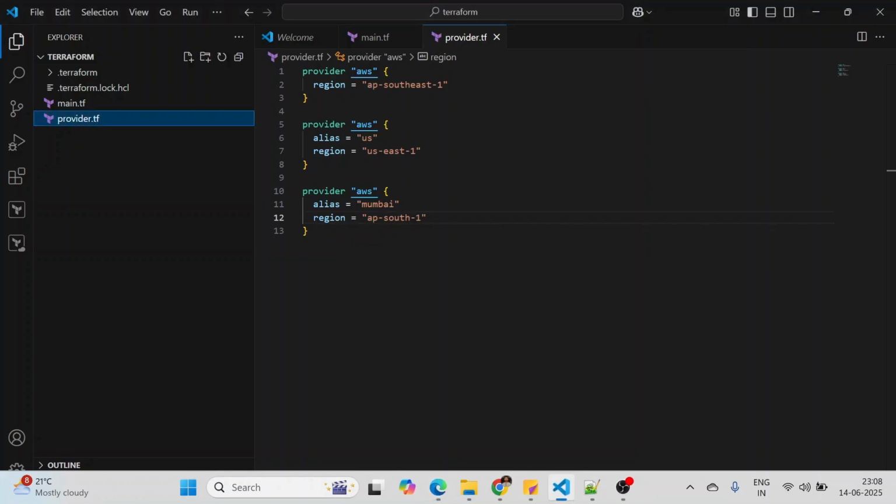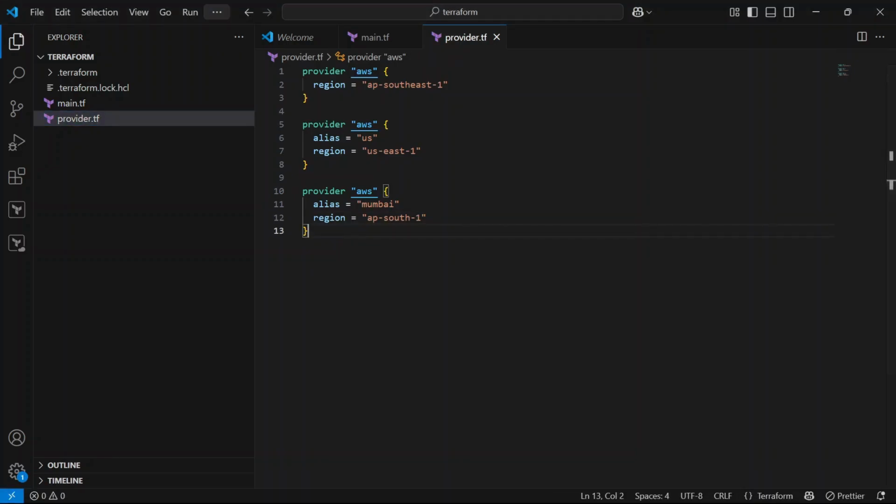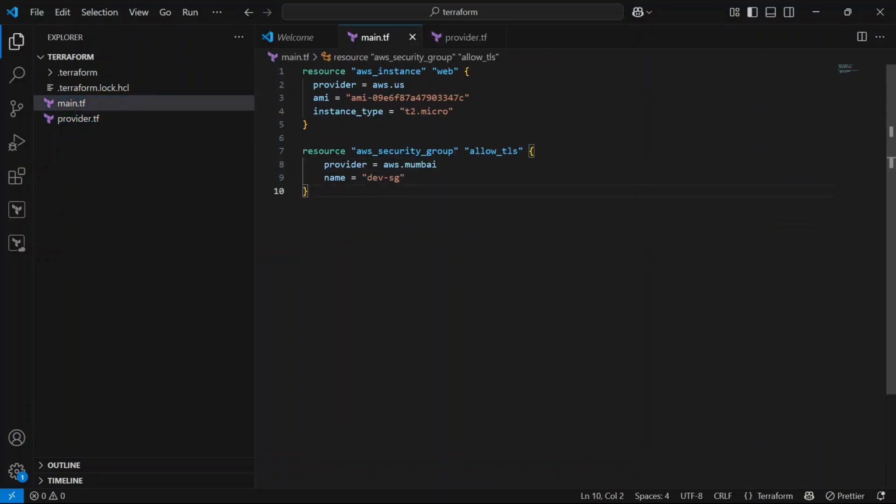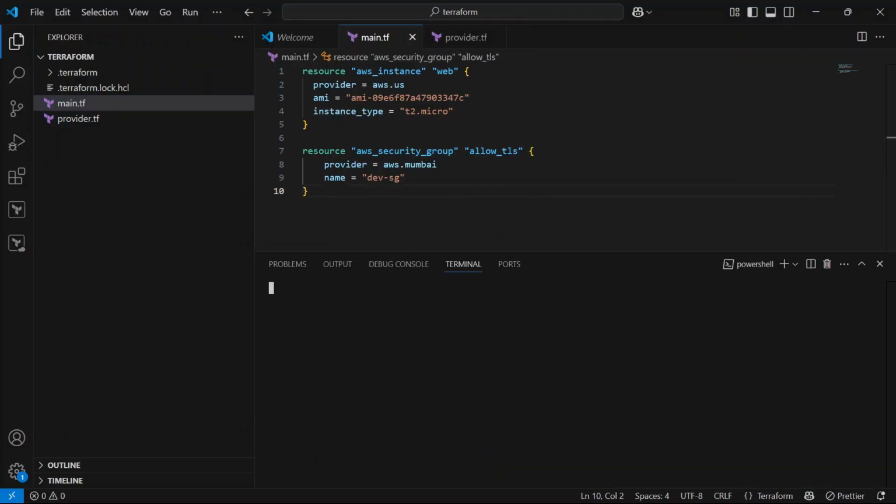So let's go and run Terraform init and Terraform apply. Let's save this first, and let's open the terminal. Let's run Terraform init.